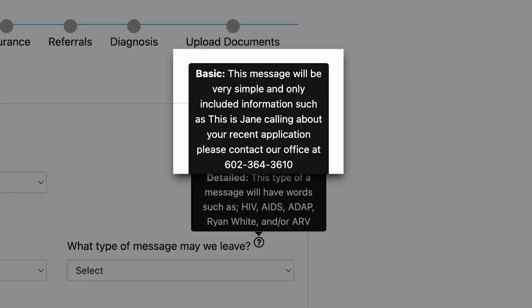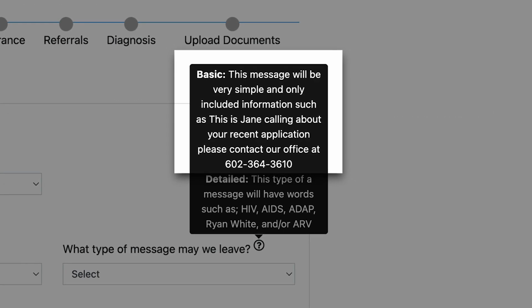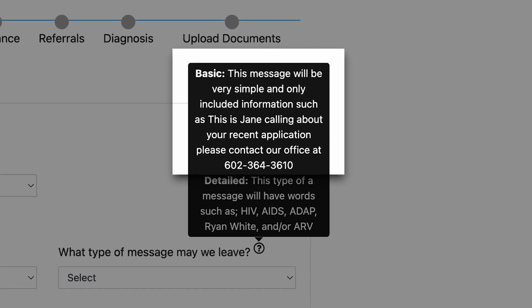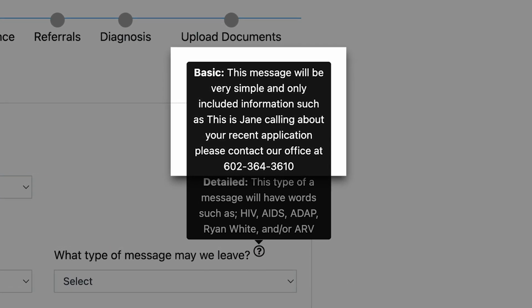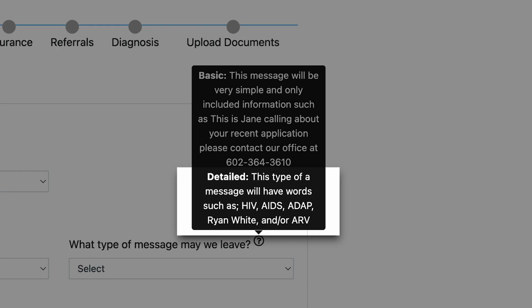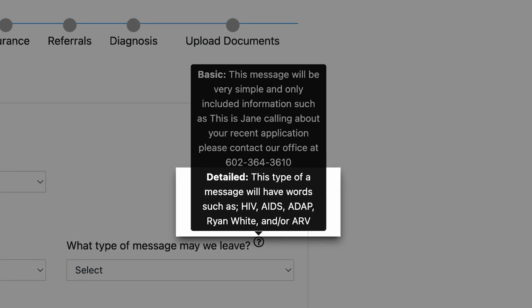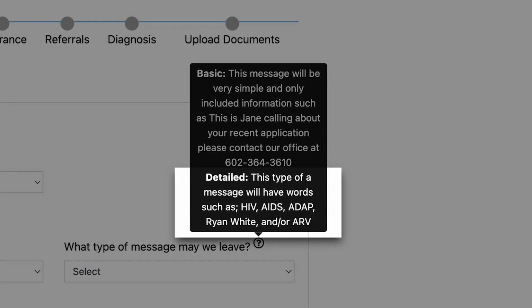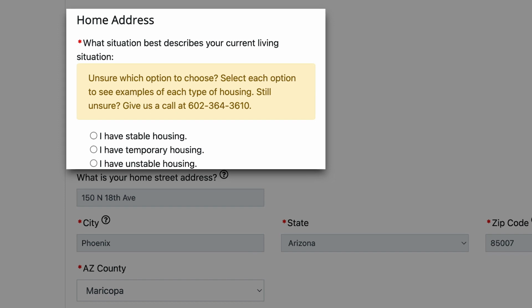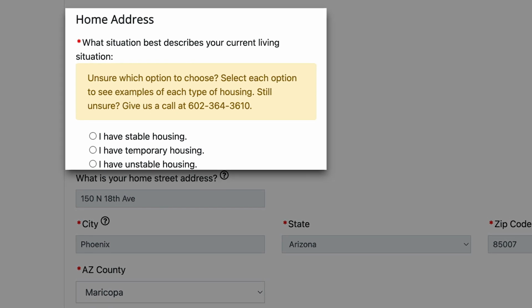Option 1 is basic messages, where no references will be made to HIV nor the Ryan White ADAP program. Or Option 2, detailed messages, where references will be made to HIV and the Ryan White ADAP program. You can also provide an additional phone number if you have one. Next, the application will ask you about your current living situation.